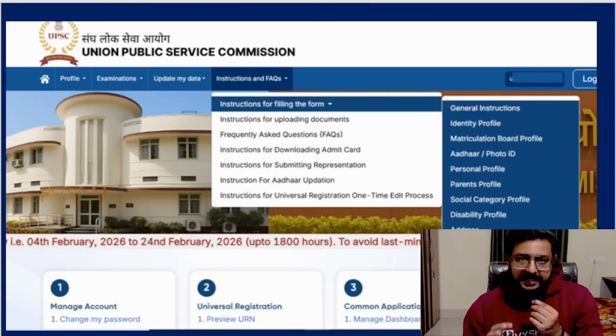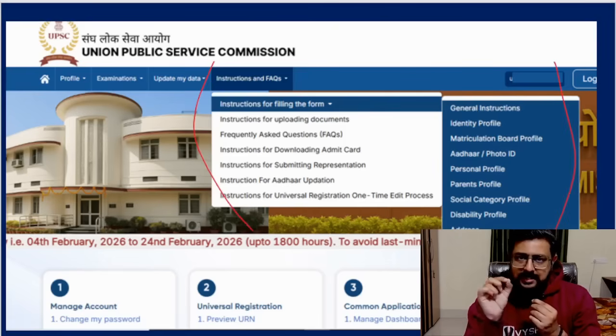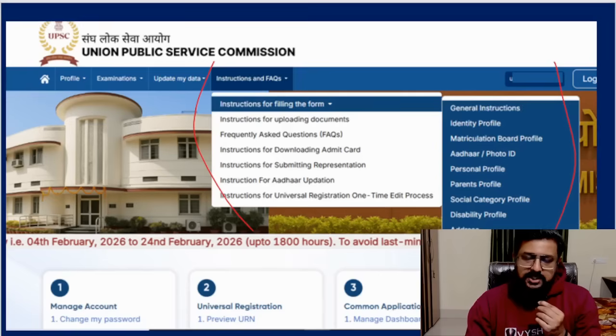So instructions, again in a very detailed PDF by PDF they have shown, like in any elaborate course I have not seen this many instructions. Every instruction is very detailed, okay. You can click each page, like how to fill a photo, how to fill your first name and last name, for everything they have given a PDF here with screenshots. Each thing is a PDF. You can click and get it from the main home page itself, okay.